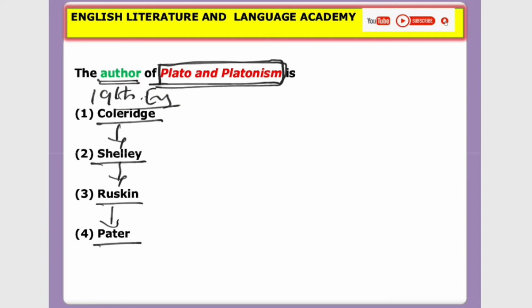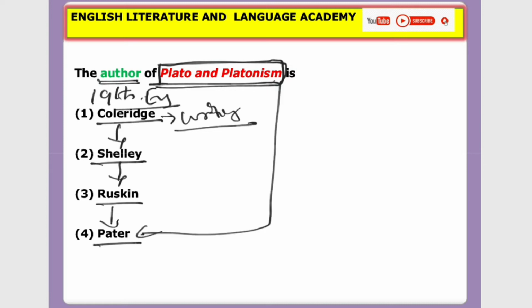So here we need to understand their important writings or books, whatever they have written, the works in literature. So the question is the author of Plato and Platonism. This work was written by Walter Pater.